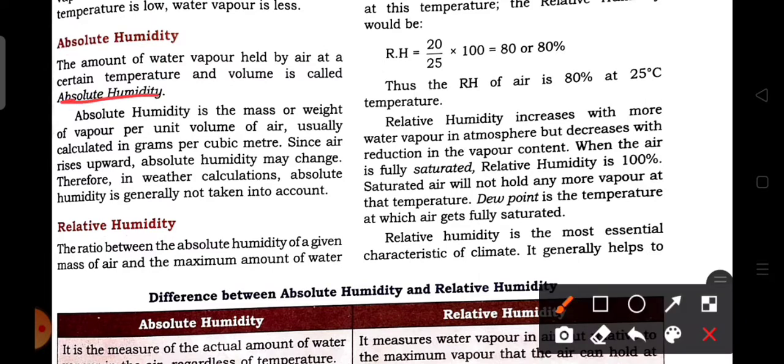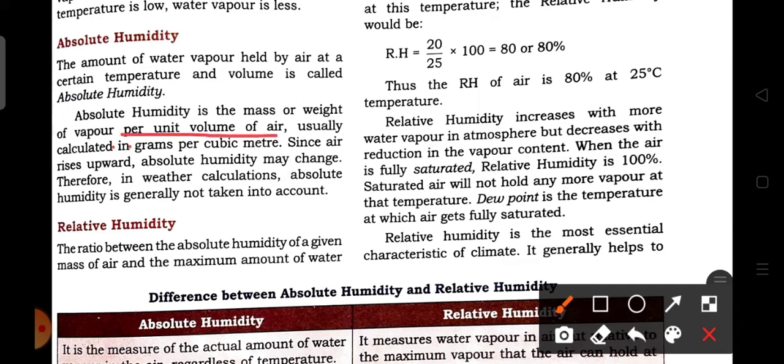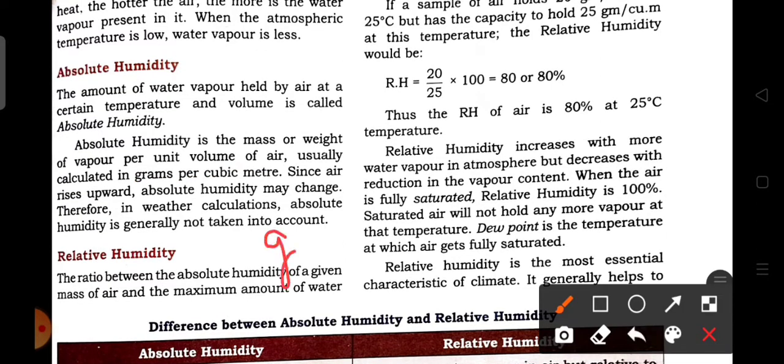So absolute humidity is the mass or weight of water vapor per unit volume of air. In per unit volume of air, the mass or weight of the water vapor is called the absolute humidity. It has a unit for calculation, that is gram per cubic meter, that is g/m^3.